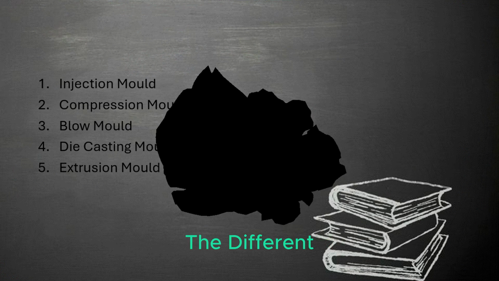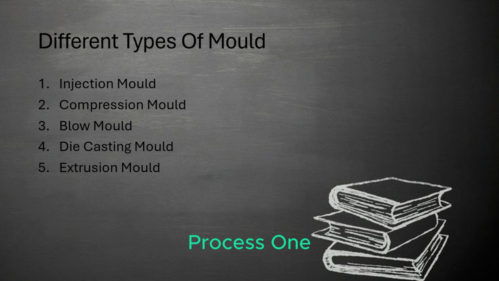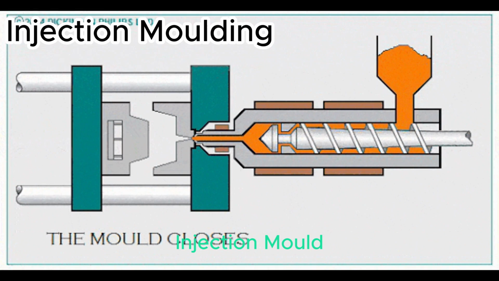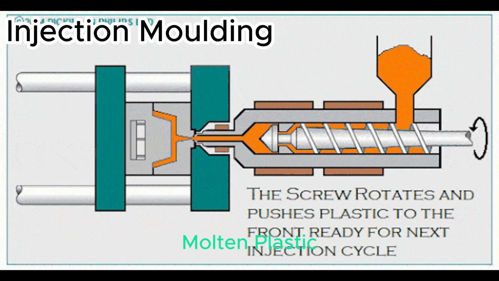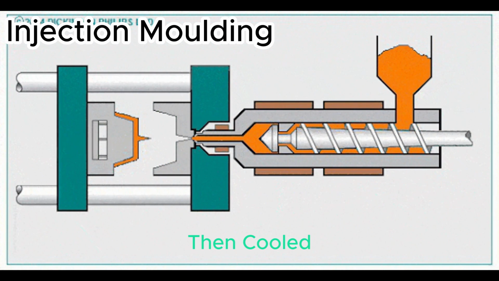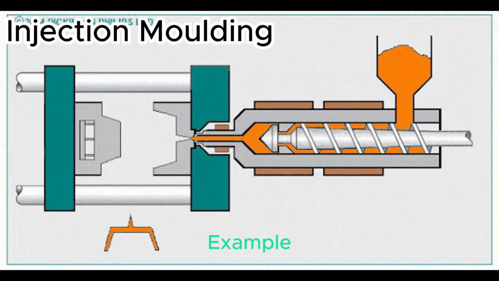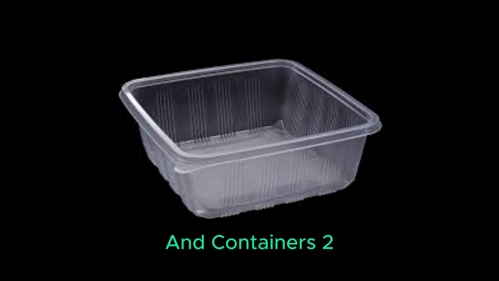Let's understand the different types of molds based on the manufacturing process. 1. Injection mold, used mainly for plastic components. Here, molten plastic is injected into a closed mold under high pressure, then cooled and ejected. Example: bottle caps, mobile covers, and containers.